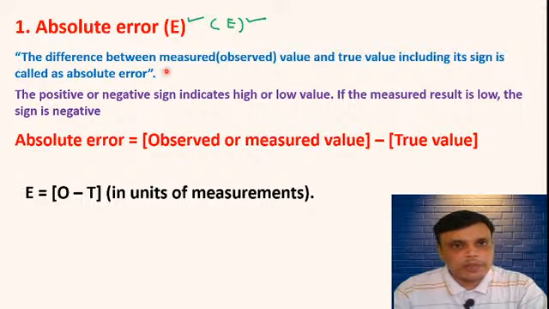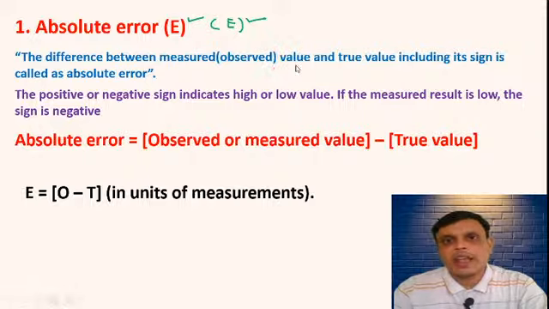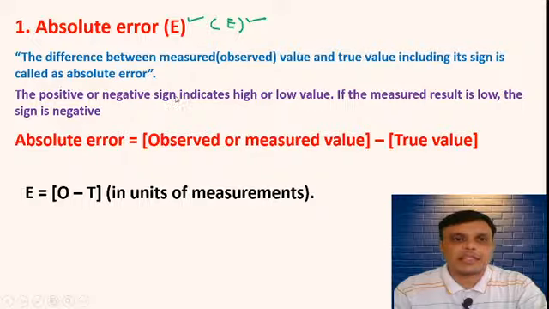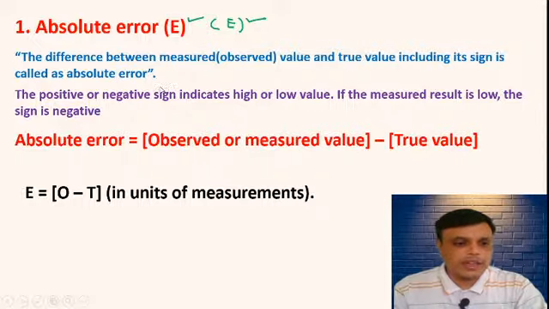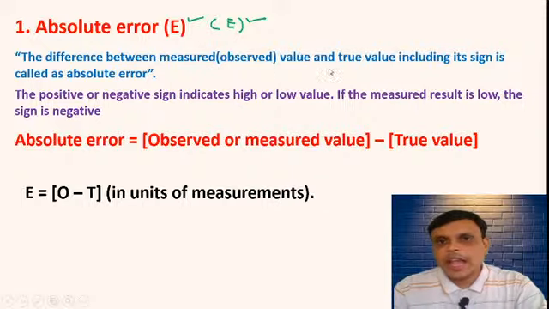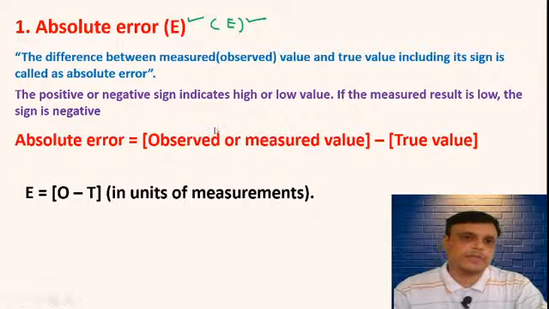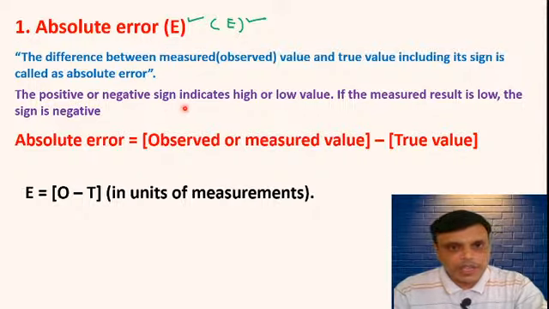Absolute error is the difference between the measured value or observed value and the true value, including its sign. The positive or negative sign indicates a high or low value of your result.